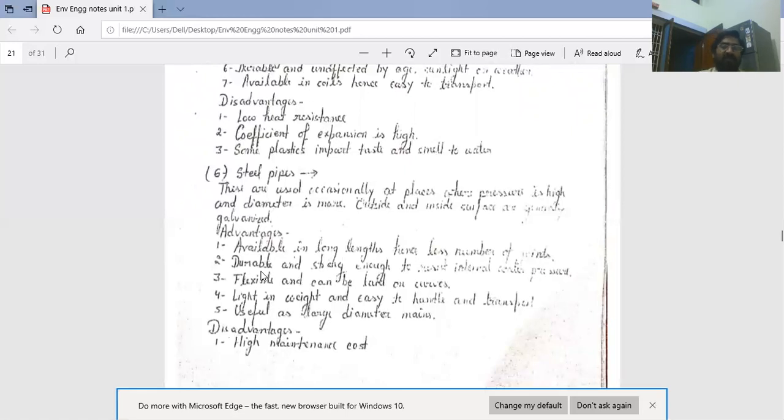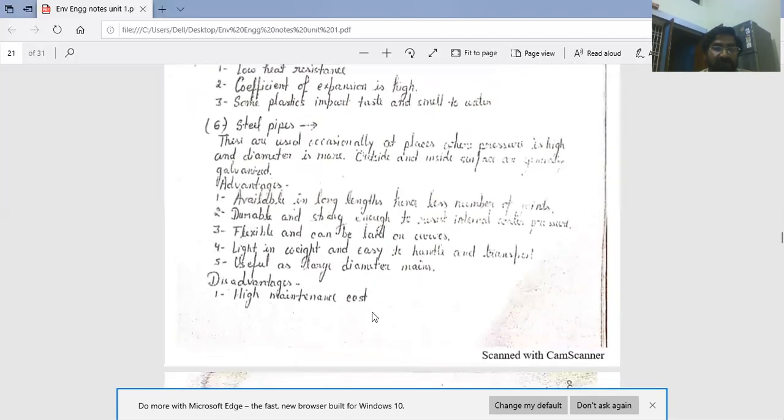Second is durable and strong enough to resist internal water pressure or hammer pressure. Third is flexible and can be laid on curves. Pipe laying in curves is a very difficult task, so these pipes are flexible and can be laid on curves. Fourth, light in weight and easy to handle and transport. Fifth is useful for large diameters.